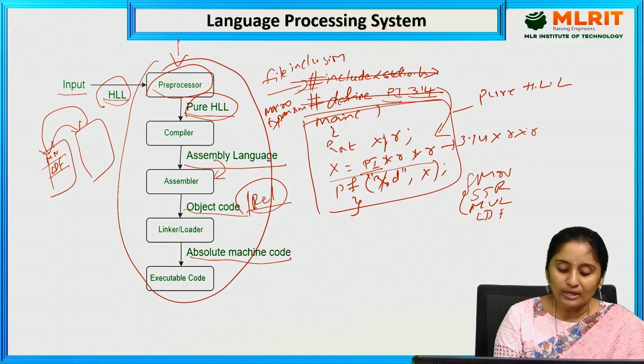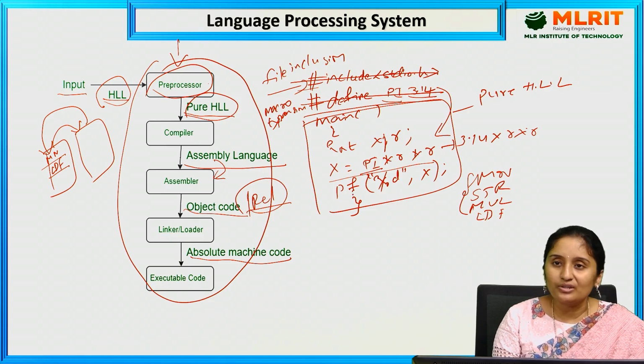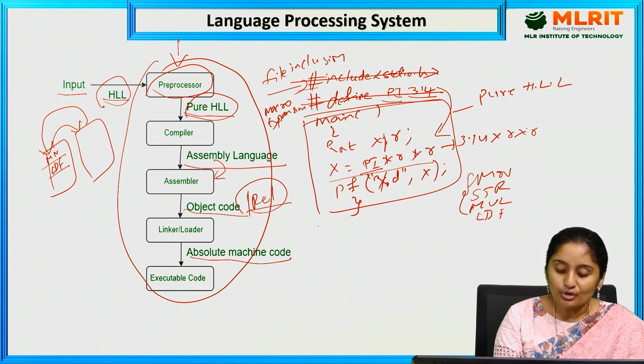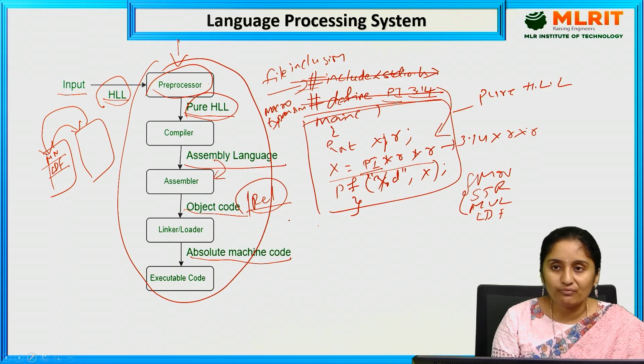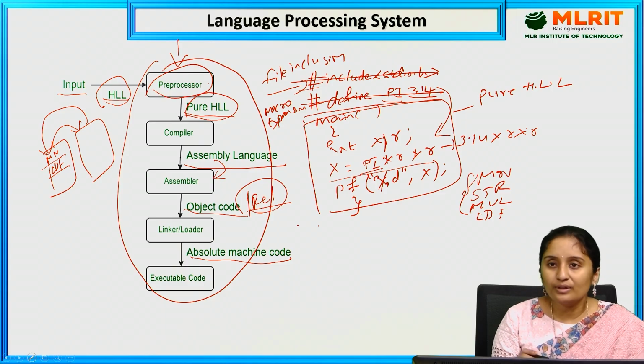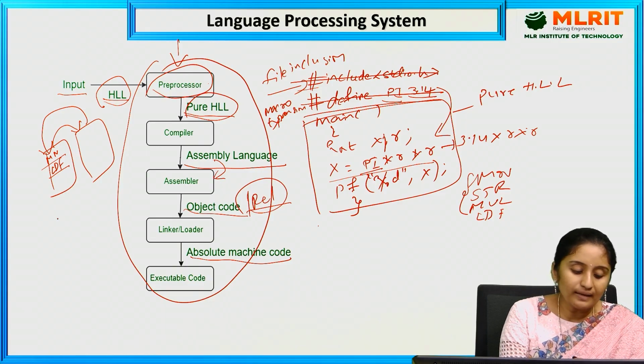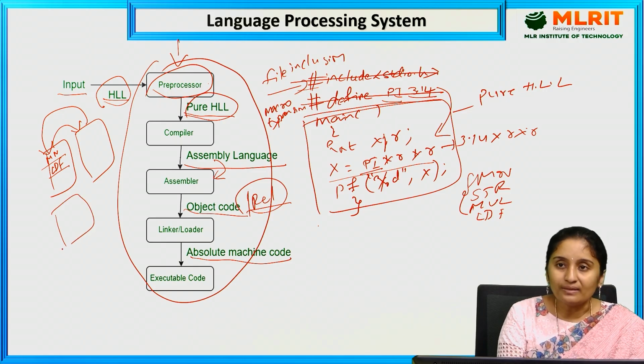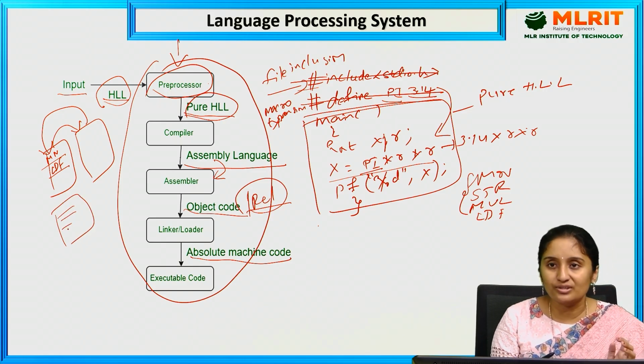This relocatable machine code is given as an input to the linker. What the linker does is this: every main function will generate some object files. Every function will generate object files. So the linker links all the object files and generates absolute machine code. So absolute machine code will be generated. The linker links all the object files, because there may be some 10,000 functions I am going to get.